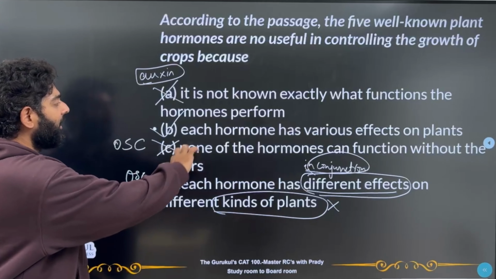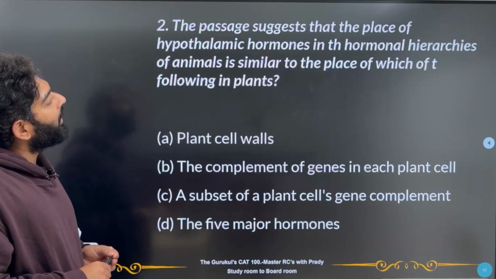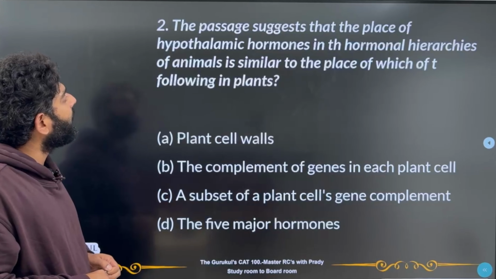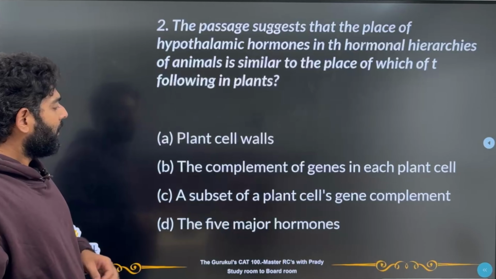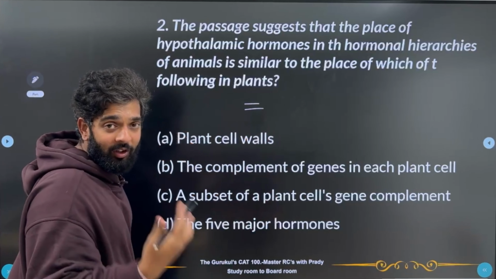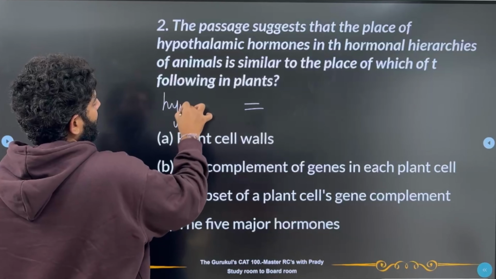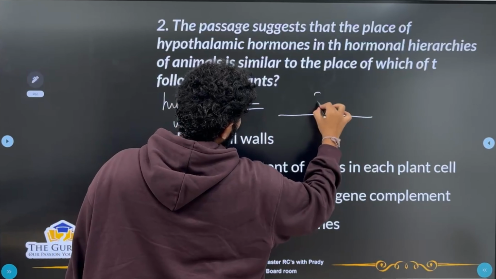Okay, now let's go to the second question. The second question says, the passage suggests that the place of hypothalamic hormones in the hormonal hierarchies of animals is similar to the place of which of the following in plants. Now, he's just asking me the analogy that's been mentioned in the passage. The hypothalamic hormone is analogous to what in the plants?